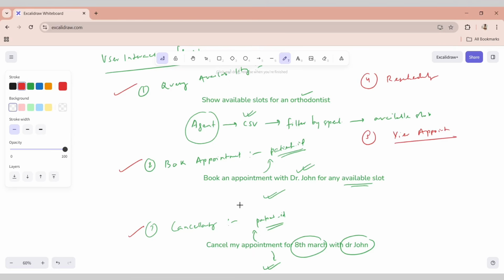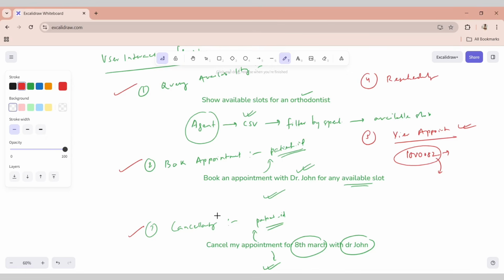So let's say, what appointments does a particular patient with ID 10082 have? With this particular patient, you are going and checking one of the tools, which is view appointments, and you are able to get the list of all the appointments. So that's how the user interaction flow happens.